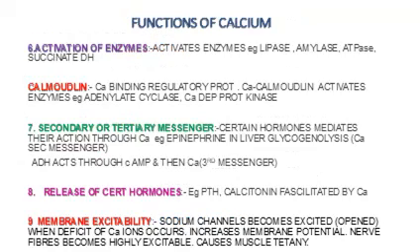Sixth point, certain enzymes are activated by calcium, for example, lipase, amylase, ATPase, and succinate dehydrogenase. Now, there is a protein known as calmodulin, which is a calcium binding regulatory protein. This calcium calmodulin is important in activating enzymes like adenylate cyclase and calcium dependent protein kinases.